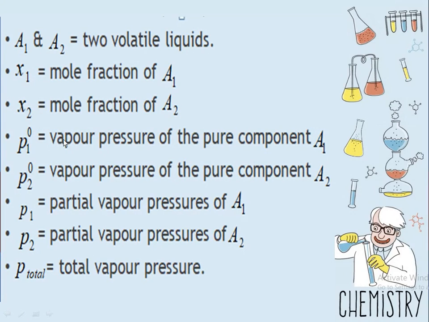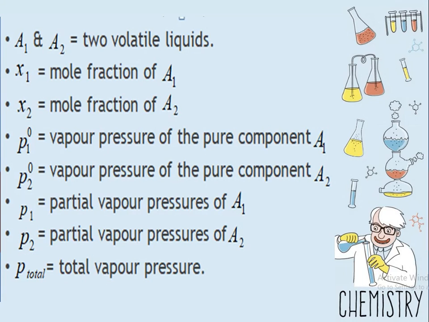P1 naught is the vapor pressure of pure component A1 when there is no solution, only the pure component. P2 naught is the vapor pressure of pure component A2. P1 is the partial vapor pressure of A1 in the solution and P2 is the partial vapor pressure of A2. P total is the total vapor pressure, means P1 plus P2.